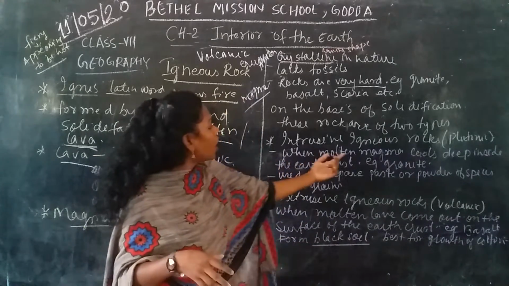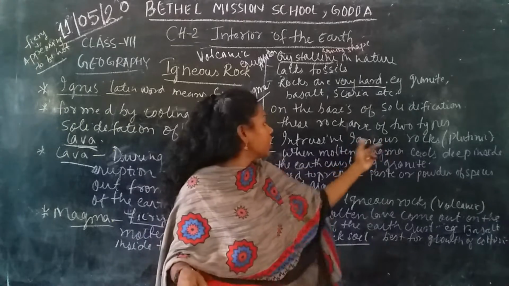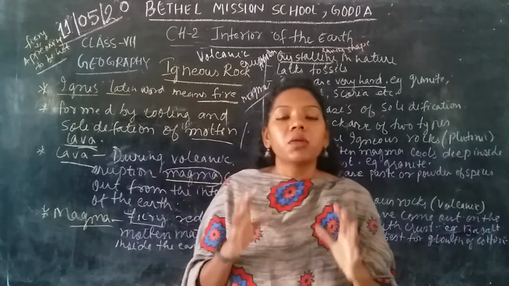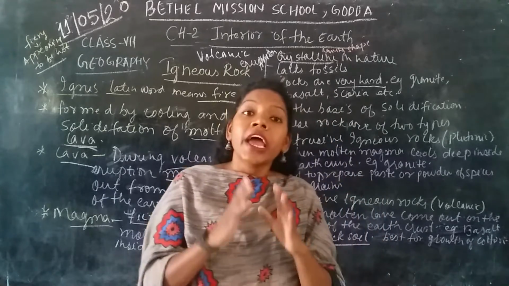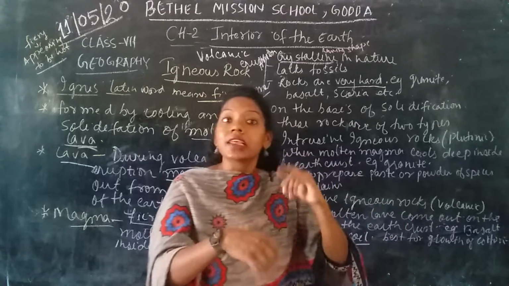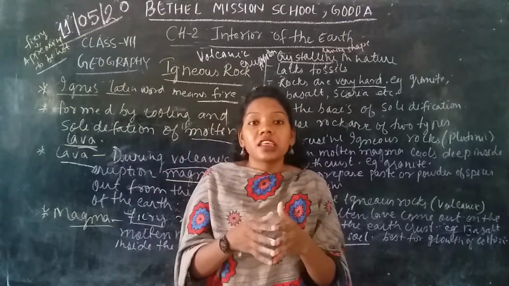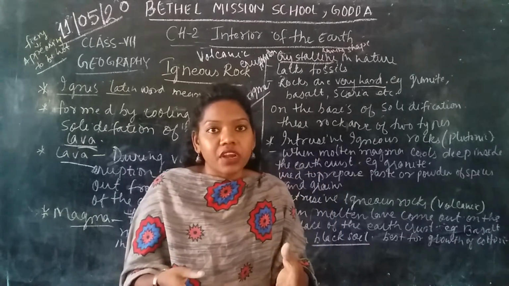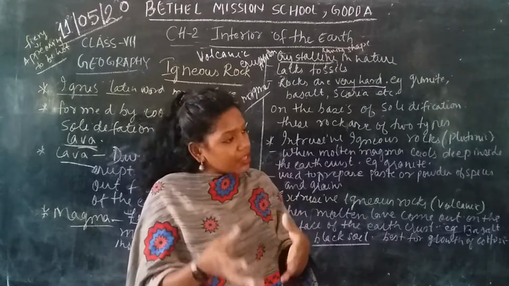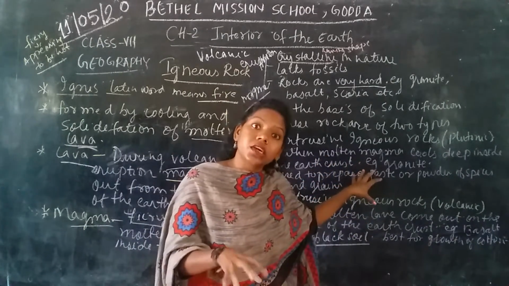That means when molten magma cools deep inside the earth's crust, it is called intrusive igneous rock. That means some of the magma or lava cools down inside the earth's crust itself. So it doesn't come out. This can be cooled down when some water penetrates inside the earth's crust. Because of that, this rock cools down inside the earth's crust itself.